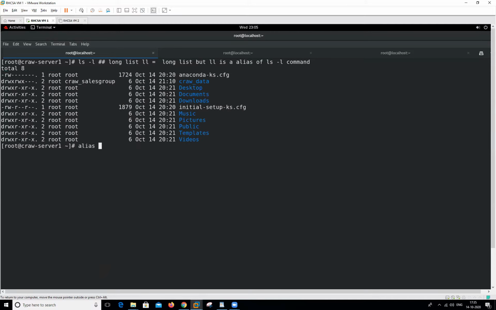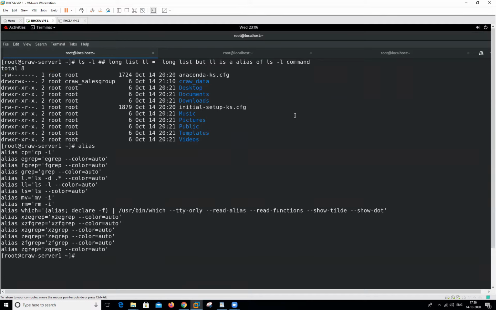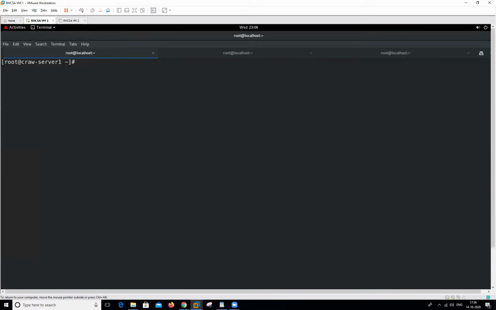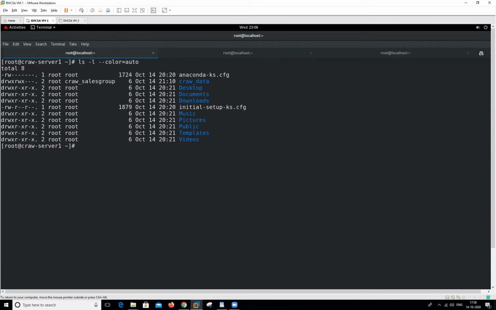When we type this particular command, it will show me all the aliases that are in my system. So check this one. What does this mean? This is called an alias. We can create multiple aliases in our Linux to shorten any command. So this is the whole command, and this is the alias. By using this one, we can list in a long format. When we type the whole command, the result will be the same.